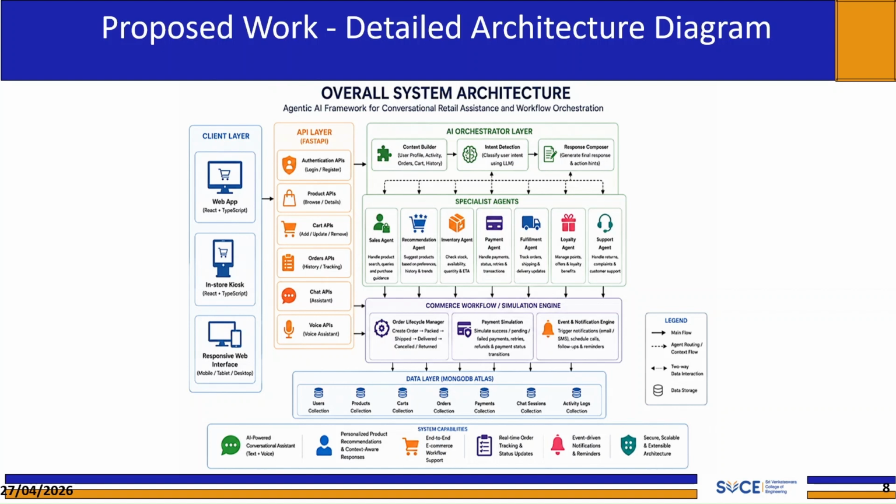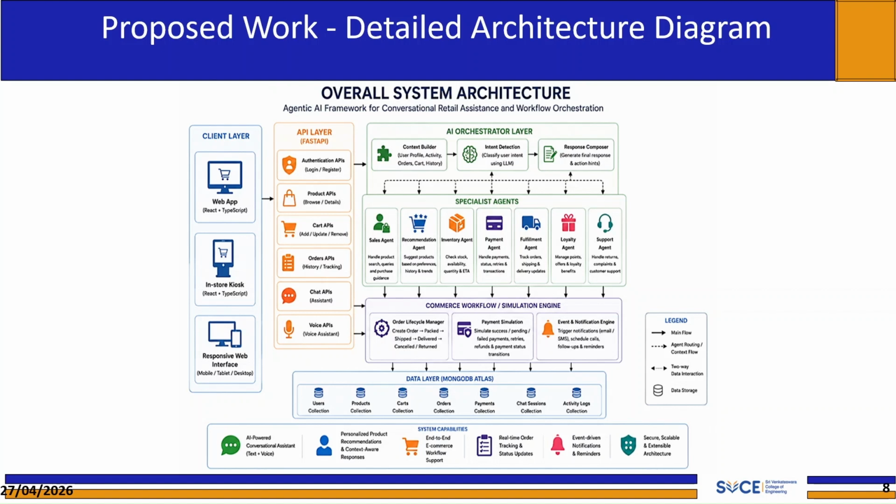All client requests pass through the API layer implemented using FastAPI. This layer exposes 6 categories of API: Authentication API for login and registration, Product API for browsing and detail, Cart API for add, update, and remove operations, Order API for history and tracking, Chat APIs that power the conversational assistant, and Voice APIs for the voice assistant interaction channel. These feed into the AI orchestration layer, the intelligence core of the system.